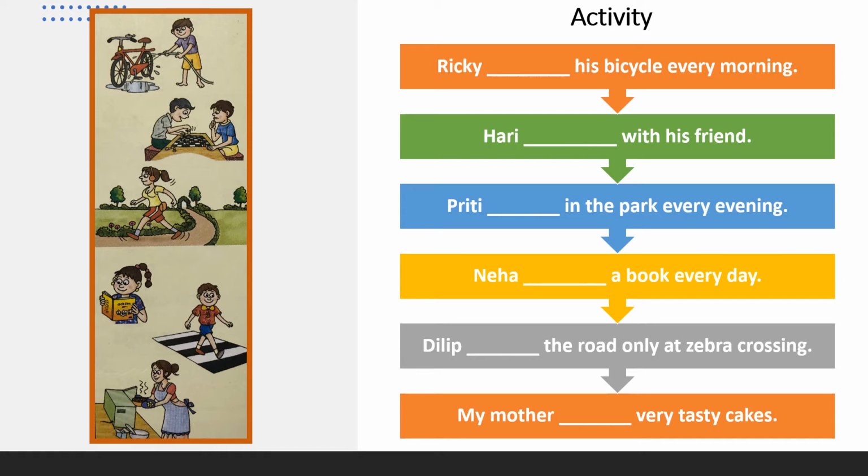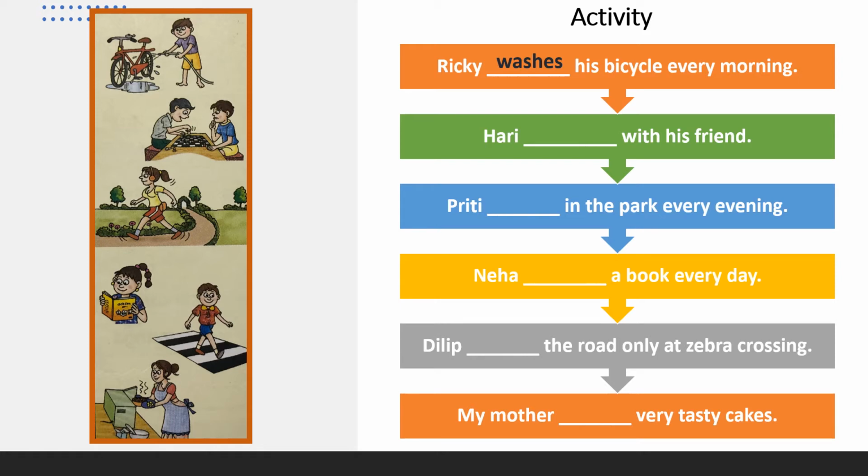With the help of the picture, we can find out which action Ricky is doing. Ricky washes. Ricky washes his bicycle every morning.